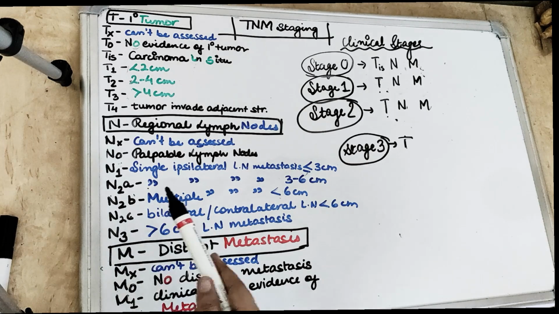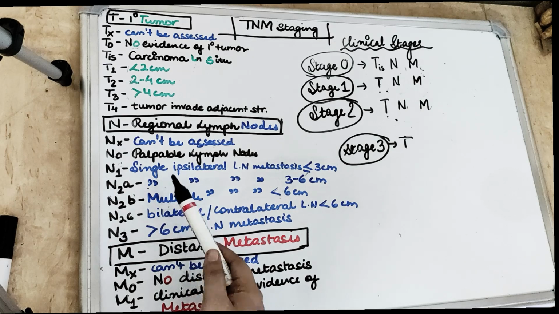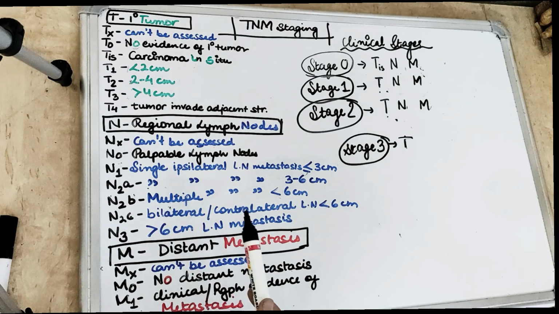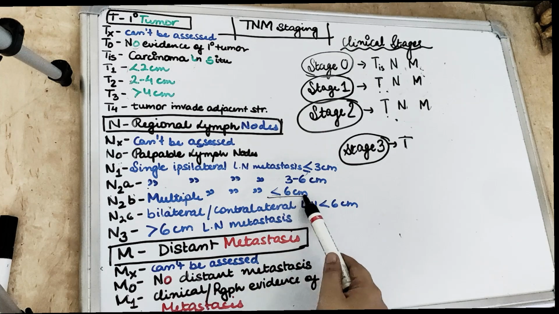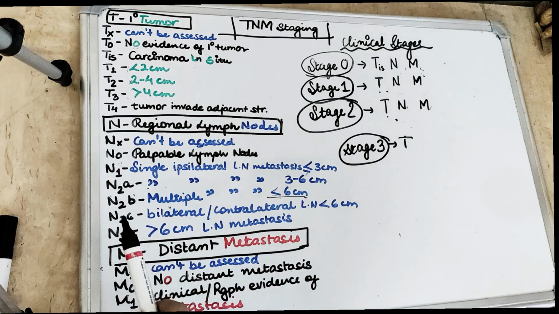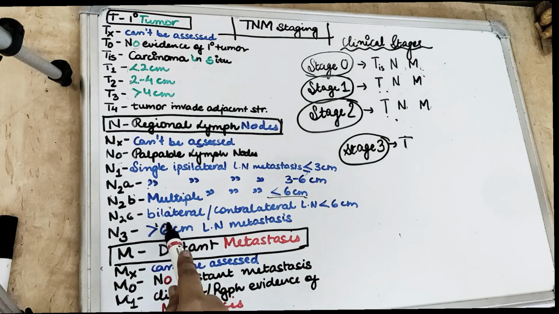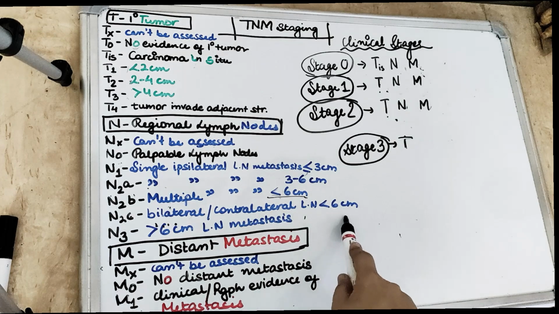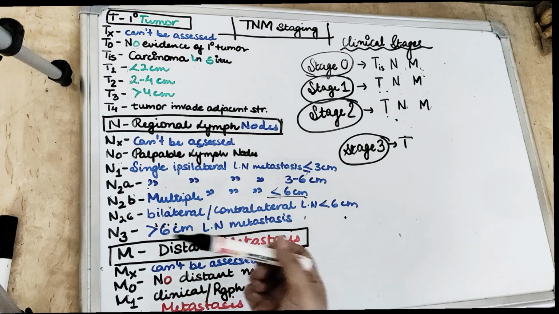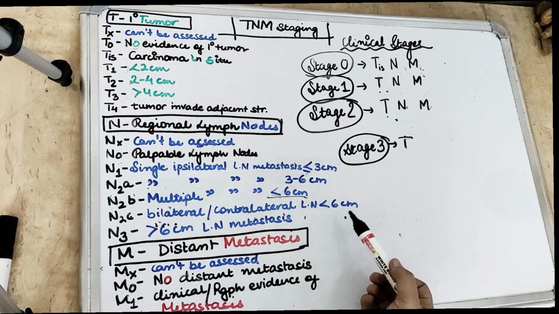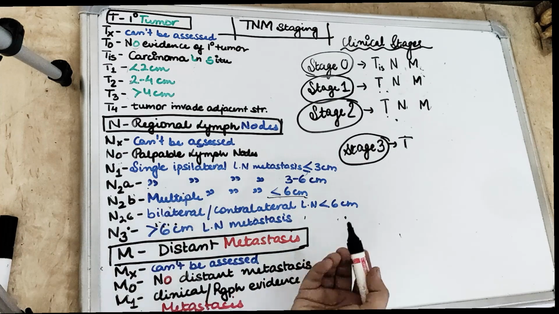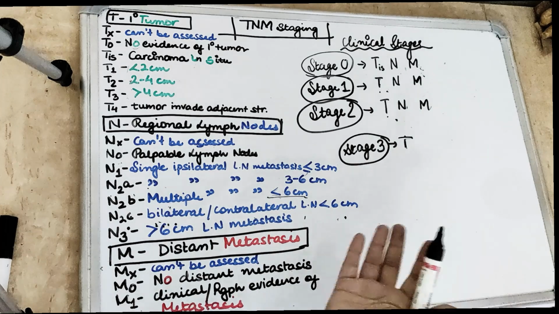Then comes the N2B. So N2B is when there is metastasis in multiple ipsilateral lymph nodes. Now this is less than 6 centimeters. Next comes the N2C. So N2C we have is the metastasis in bilateral or contralateral lymph nodes, and it is less than 6 centimeter in dimension.